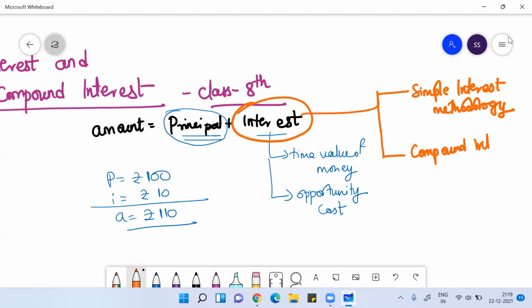There are two mathematical technologies by which we normally calculate our interest. इतना समझ में आ रहा है? Yes, sir. Those mathematical technologies are simple interest methodology, or compound interest methodology.